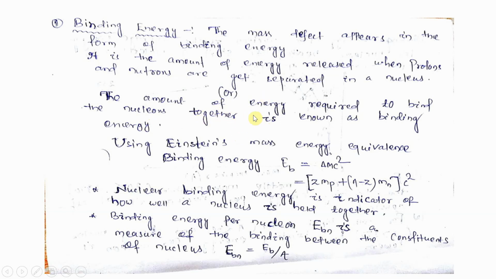Again I have to repeat: the amount of energy released when protons and neutrons are separated in a nucleus is known as binding energy. Likewise, in the other sense, the amount of energy required to bind the nucleons together is known as binding energy. And according to Einstein's mass energy equivalence relation, we know the mass is converted to energy.